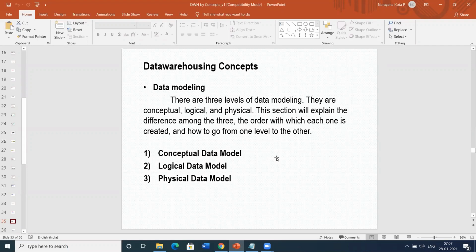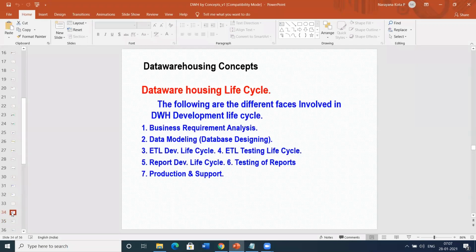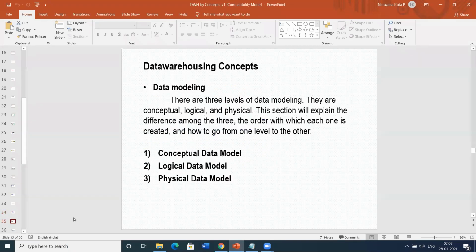Yesterday we discussed data warehousing concepts, so we will continue from there. Up to now we have discussed the life cycle of a data warehouse. From today, in today's class, we'll discuss data modeling.